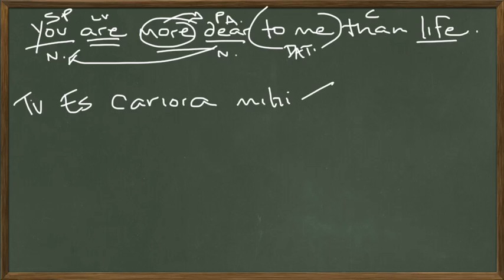Now, two ways we can do this. We can say, tu es cariora mihi quam. And then we would have the word being compared in the same case. So vita, nominative case. Or we can just say, you are more dear to me, vita, in the ablative case, than life.